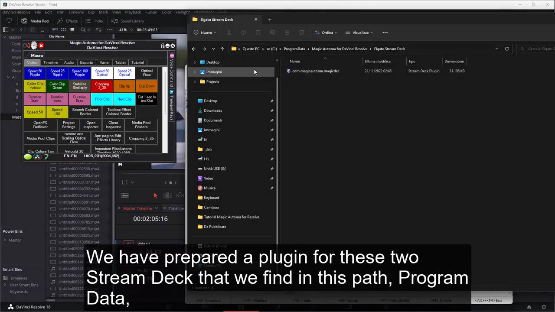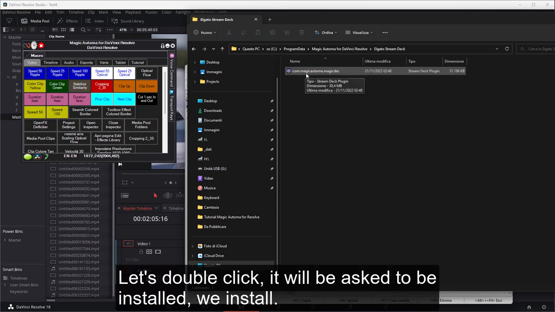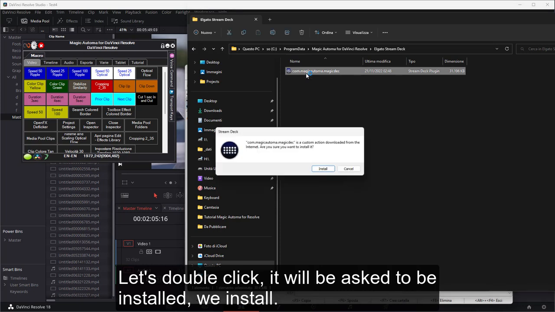We have prepared a plugin for these two Stream Decks that we find in this path: Program Data, magicautoma, Elgato Stream Deck. Let's double-click, it will ask to be installed, we install.